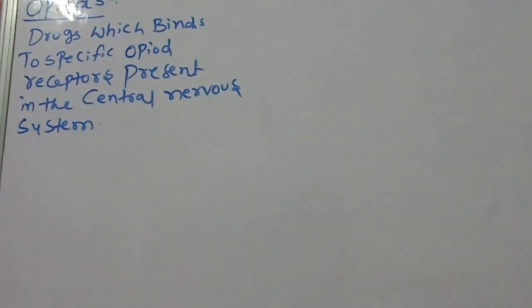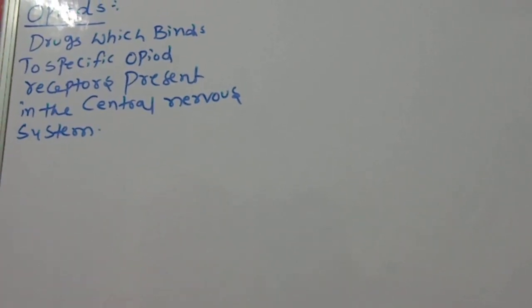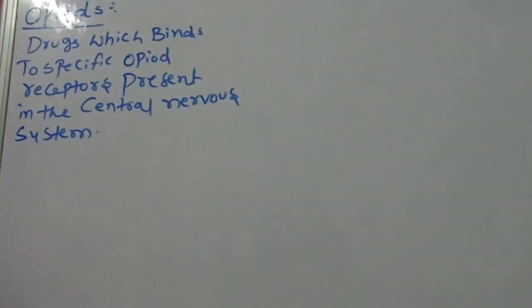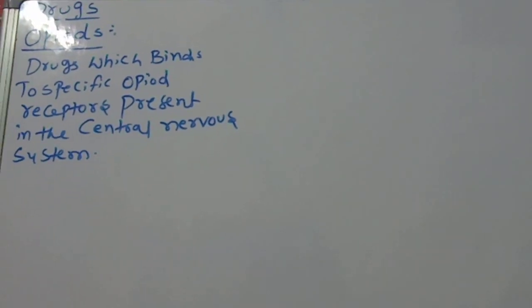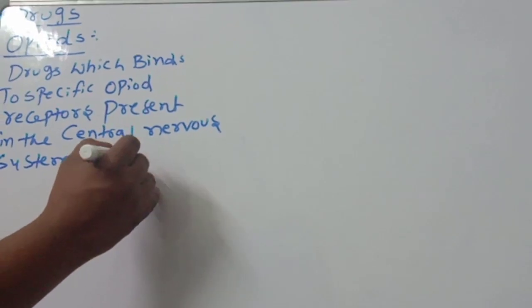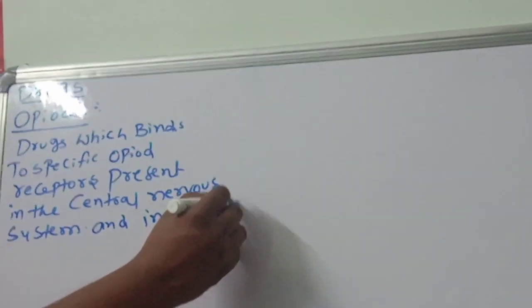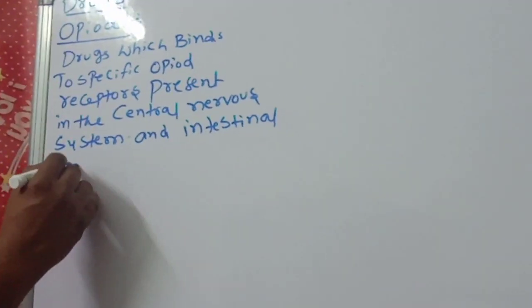Okay, this is important. Central nervous system, and the intestinal tract.